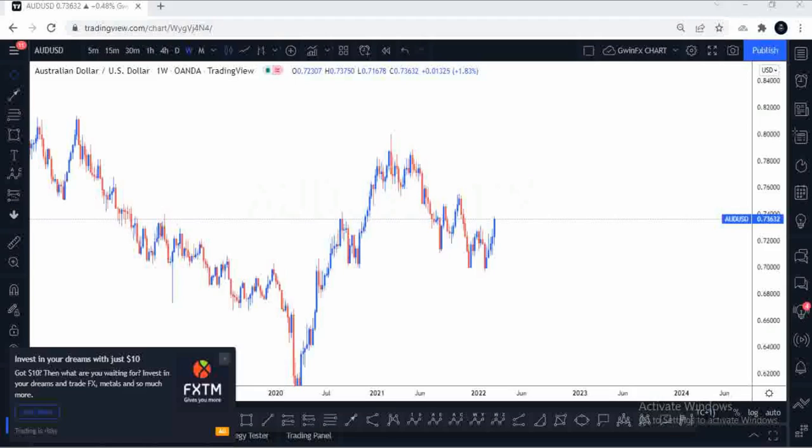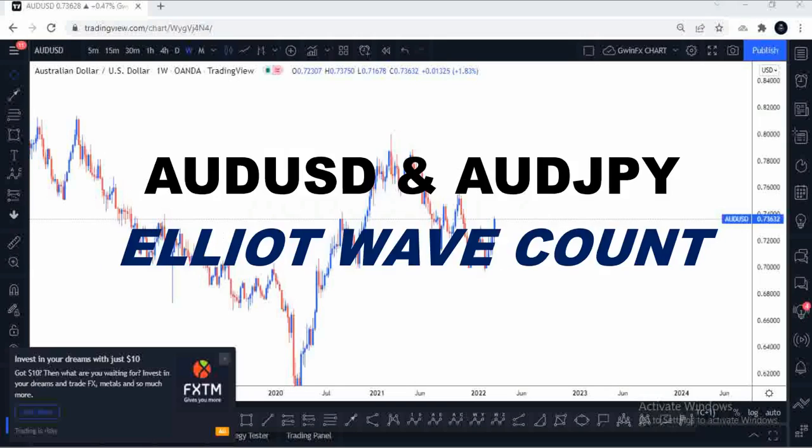Alright, so today I want to quickly share with you a technical analysis which I'm also looking at for AUDUSD, and also I'm going to share with you AUDJPY. This is going to be ahead of the NFP. I'm going to share with you what I think, the wave count, what I intend to do, and what I'll be looking at in order to take some trading decisions as well.